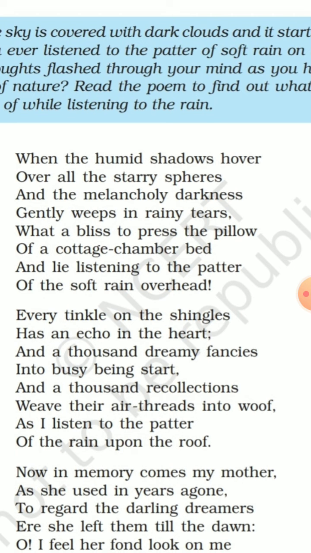In the very first line, the last word is hover. We will give a name to this word hover, A. Then spheres. Sphere is totally different from the sound of hover. We will give B name to spheres. Then darkness is totally different from these two, so we will give C name to this darkness. Now come to tears. Tear is rhyming with spheres. To spheres we have given B, so we will give B name to tears because these are the two rhyme words.